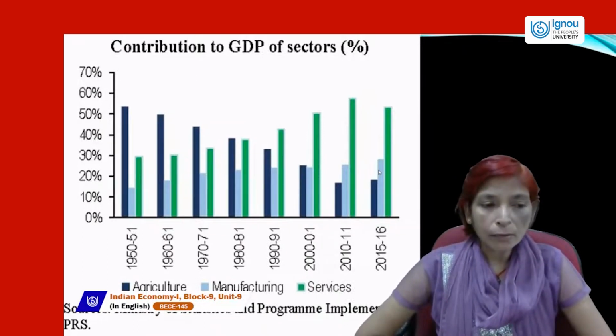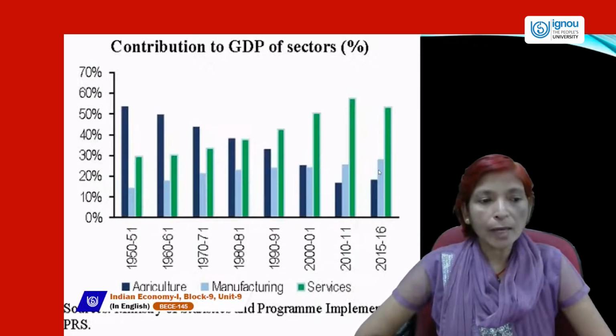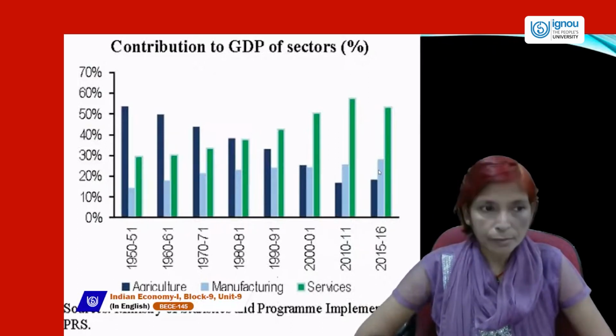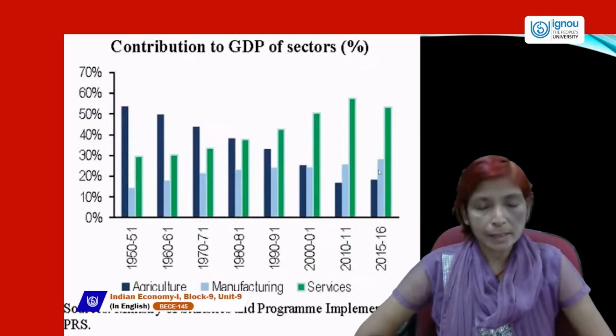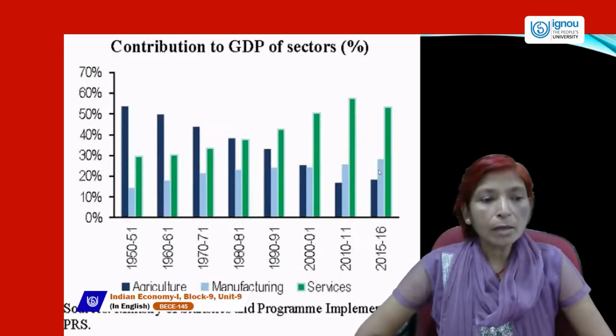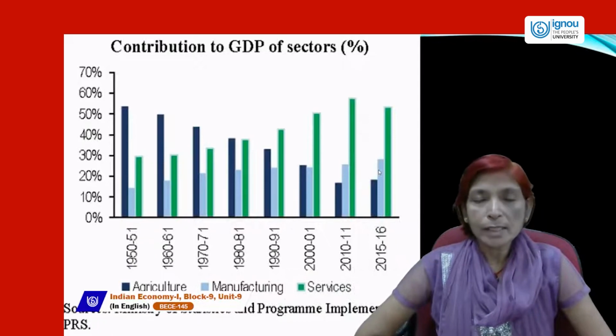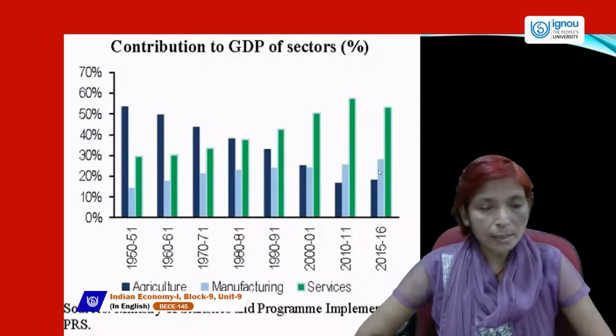So in 1950-51 time period, the contribution of agriculture sector in GDP was more than half, near about 55%. And the contribution of industrial sector was 15 to 16% only, and the service sector contribution was 23 to 24%.